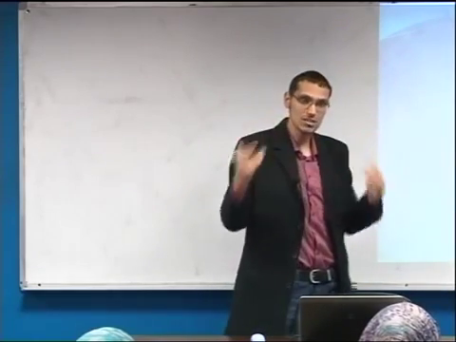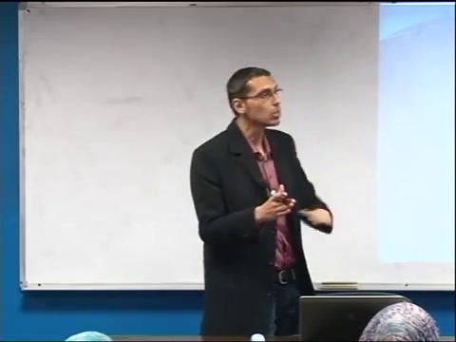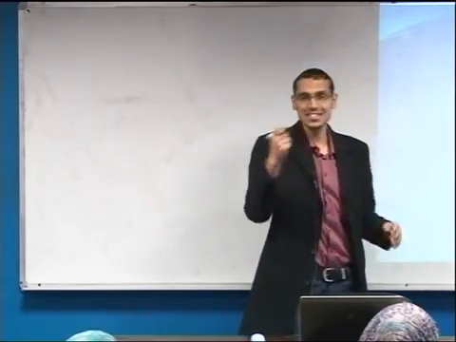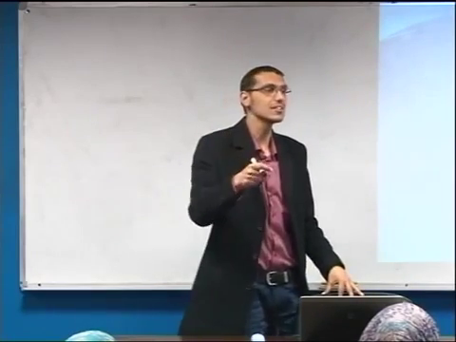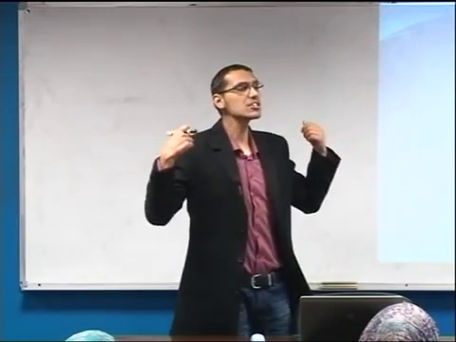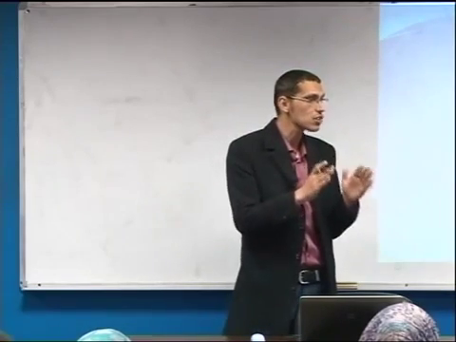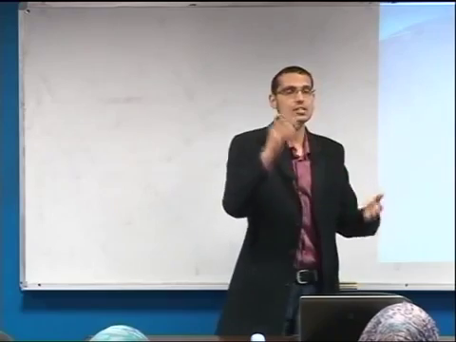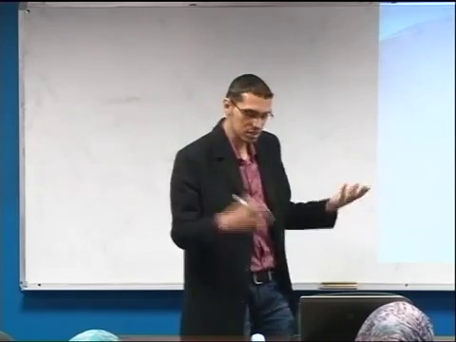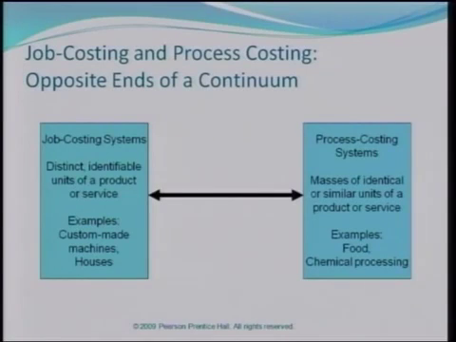This was the definition of job costing that we took in Cost Accounting 1. And at the same time, we also defined process costing by saying that a process costing system is related to a manufacturing or production system that produces mass production of similar units. All the units produced within this manufacturing process are identical in every way. Correct? This was the distinction between job costing and process costing.